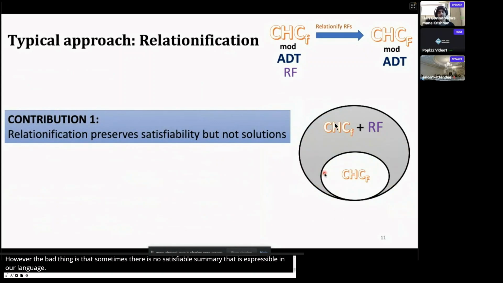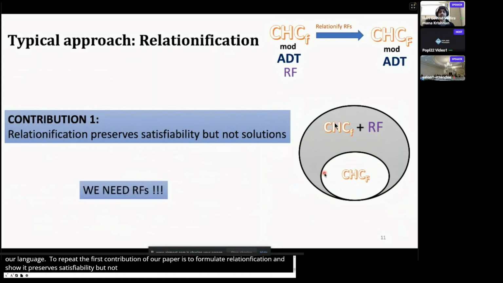The first contribution of our paper is to formalize relationification and then show that while relationification preserves satisfiability, it does not preserve solutions. In other words, we need recursive functions. We can't just get rid of them.